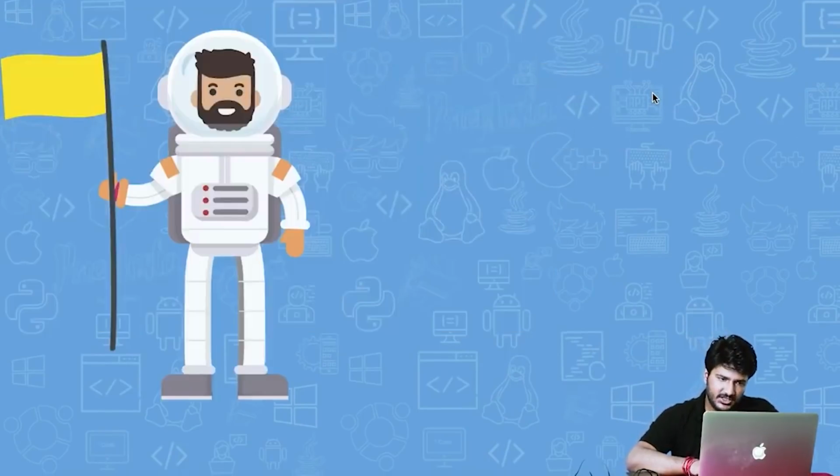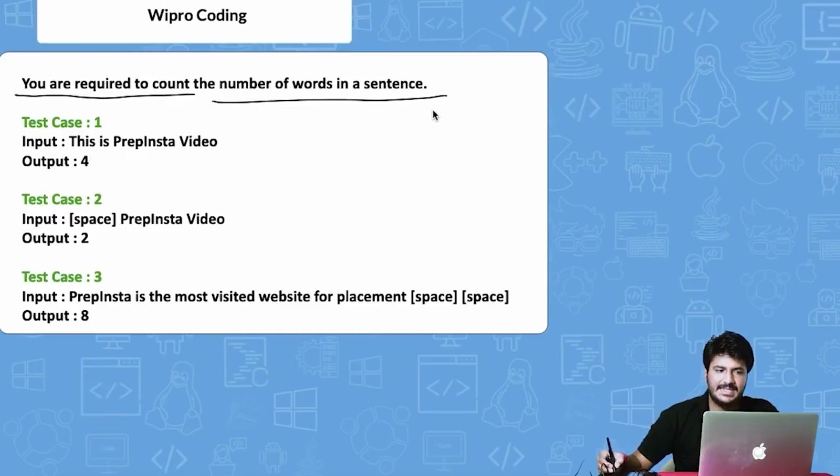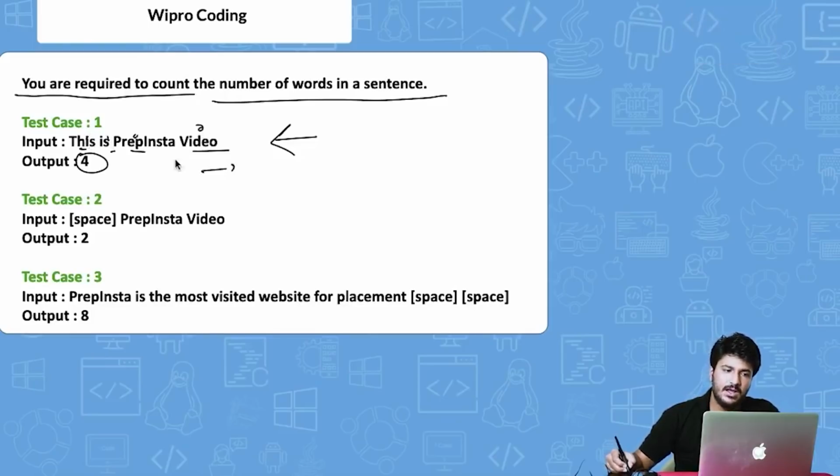So let's take the first question here. I purposely took this one because it is one of the most important questions that could be asked in your exam: you are required to count the number of words in a sentence. For example, "This is Prepinsta video." You have to take this as an input from the compiler, and then finally print 4 as the answer, because obviously there are 4 words: 1, 2, 3, 4. The second one would be test case 2, "Prepinsta video", but there's a very specific thing.